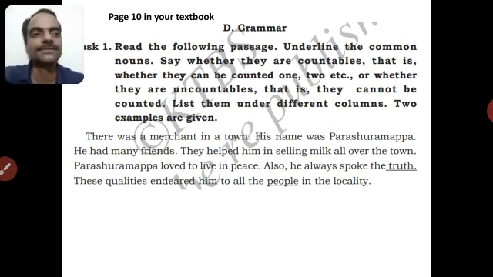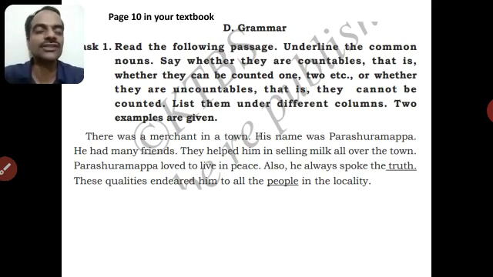Read the paragraph. There was a merchant in a town. His name was Parshuramappa. He had many friends. They helped him in selling milk all over the town. Parshuramappa loved to live in peace. Also, he always spoke the truth. These qualities endeared him to all the people in the locality. See now, Parshuramappa is a proper noun. Don't worry about that. You worry only about common nouns here.